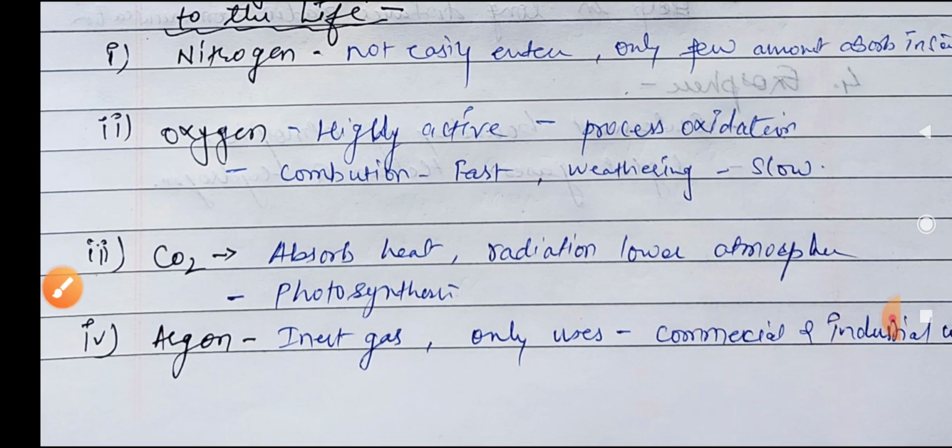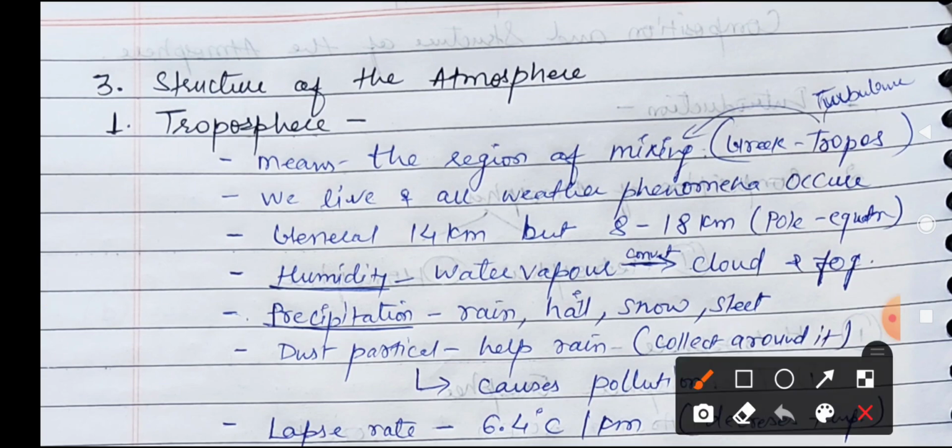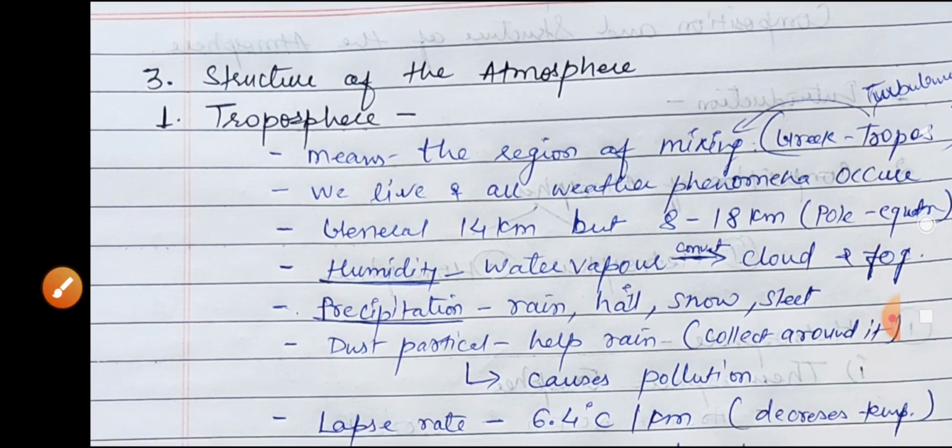I think you may feel that there is nothing to explain. Actually, these are all common things which you have been reading about for 2, 4, 5 years. So that's why it is not too much. The important points are already written. If you read that much, then it is enough for you. Now, this is the structure of the atmosphere. But before it, you have to see this diagram.